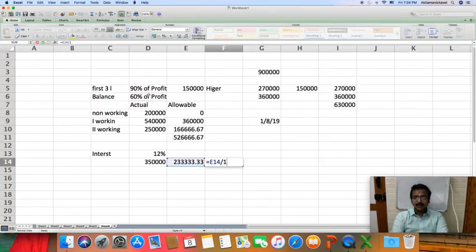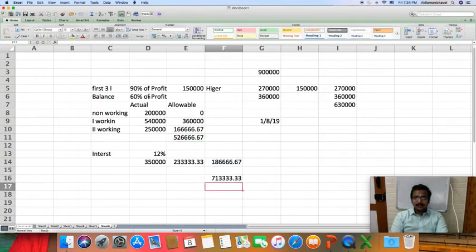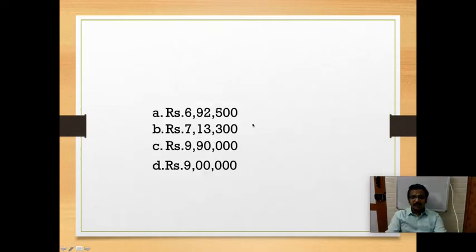Allowable for us is only 12%. If it is 15%, what is 12%? It is 1,86,666. So if I add both of these, 7,13,333. So we have just rounded off. 33 rupees have been just rounded off. So the answer is option B, 7,13,300.